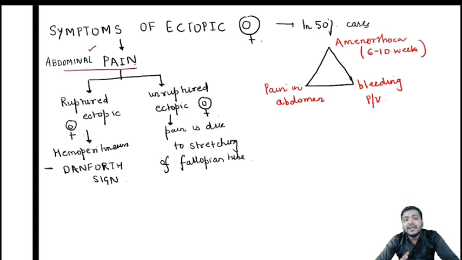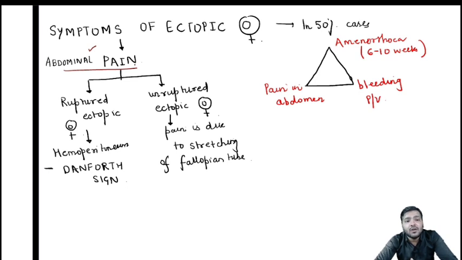In ruptured ectopic pregnancy, what will happen? Basically, the tube will rupture, and the blood will collect, and that will lead to hemoperitoneum. Again, it will irritate the diaphragm and will lead to shoulder tip pain in females. So that abdominal pain is due to collection of blood, called hemoperitoneum. And accordingly, it will lead to the shoulder tip pain that is known as the Danforth sign, and that is seen in